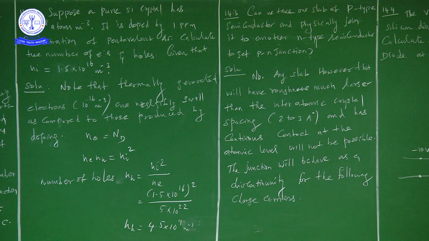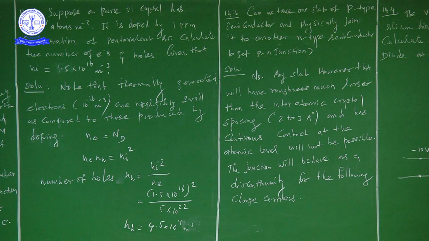In this problem, he is talking about the possibilities of making a p-n junction diode, according to our visualization or imagination. Any slab will have roughness much larger than the interatomic crystal spacing, and hence continuous contact at the atomic level will not be possible.